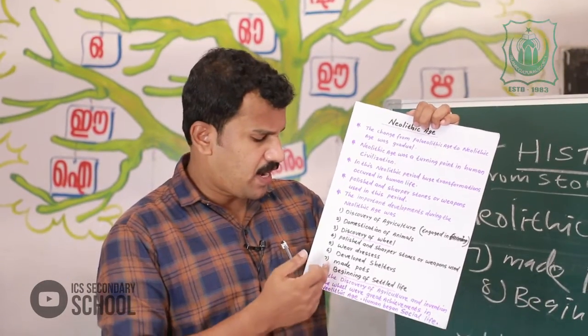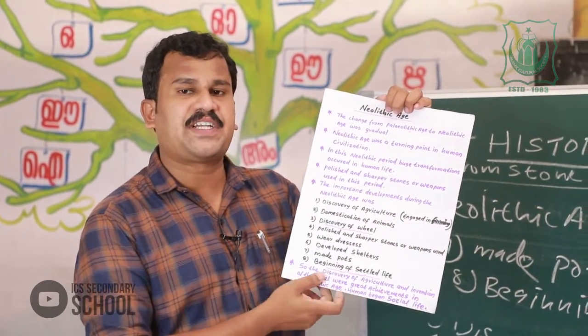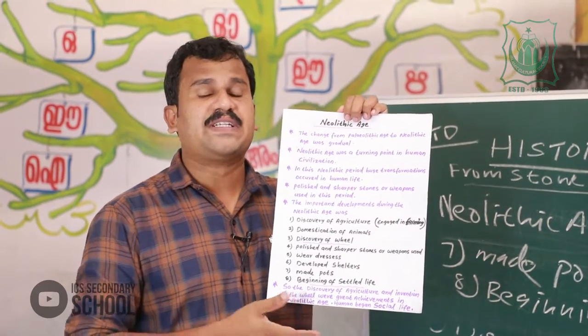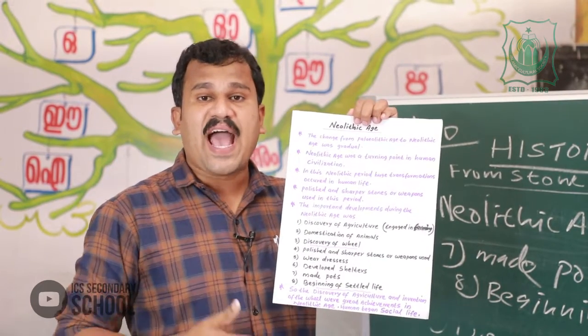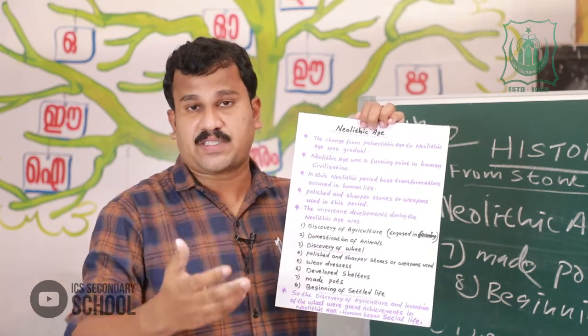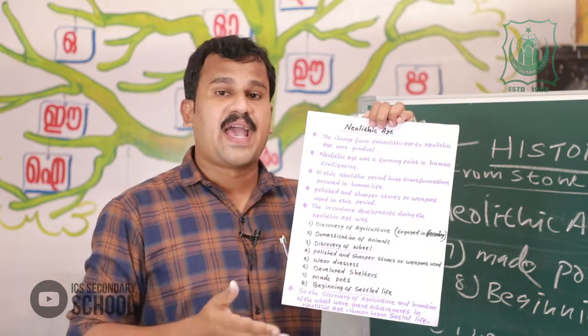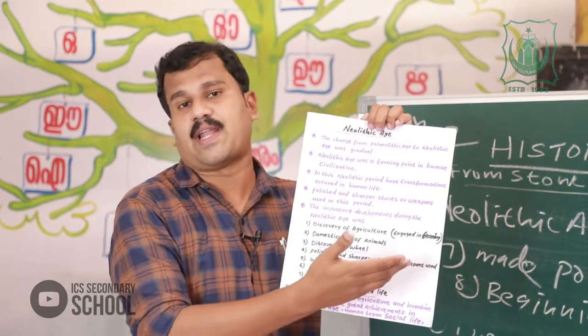Beginning of settled life, because of agriculture and domestication of animals, led Neolithic people to a social and settled life.